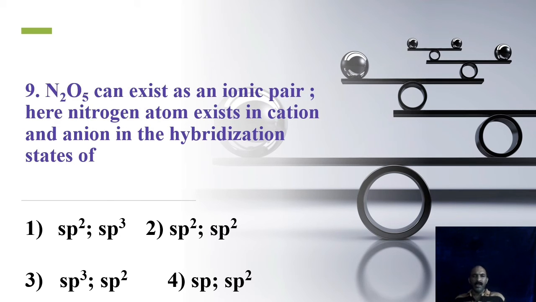Question number 9. N2O5 can exist as an ionic pair. Here the nitrogen atom in the cation and anion exists in the hybridization states of. You are given different options. We will check them. Look at the structures of these.